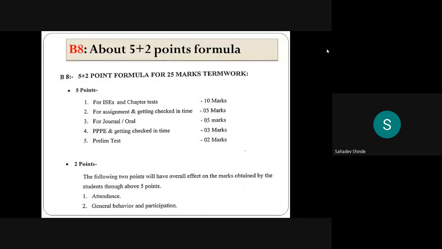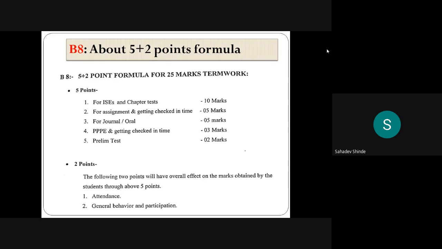Now the next point is point B8, about the 5 plus 2 points formula. I think you already have this one, but I will read what the 5 plus 2 points formula is. The 5 points are about how you can increase your ICA marks, and the 2 points are responsible for decreasing the ICA marks. So 5 points are how to increase it, and the 2 points are how to decrease it.